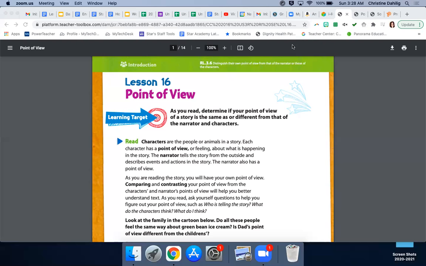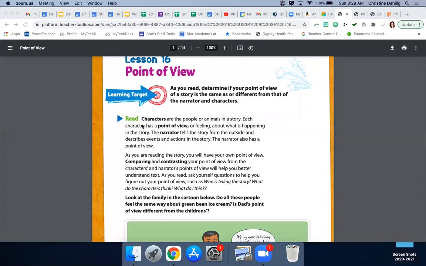So please take a look at page 256. And of course, we have our learning target here. As you read, determine if your point of view of a story is the same or different from that of the narrator and the characters. So let us continue to read.